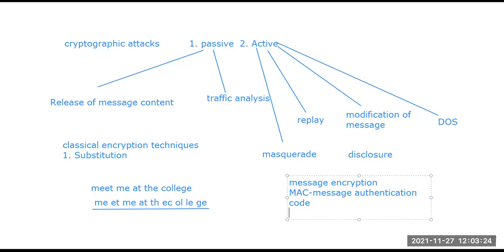And the third one is the hash function. So these are the three different types of functions to produce the authenticity of the data.